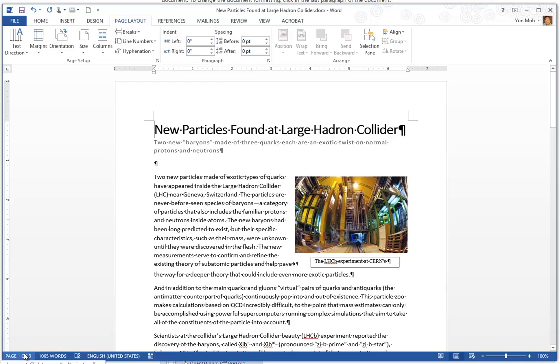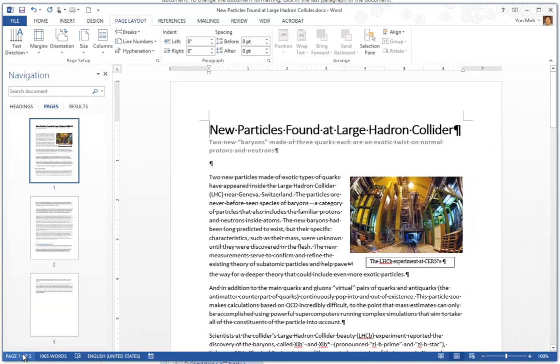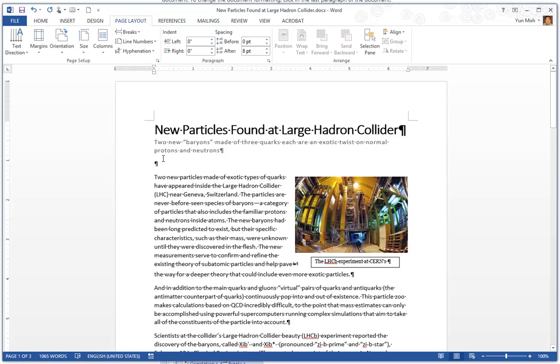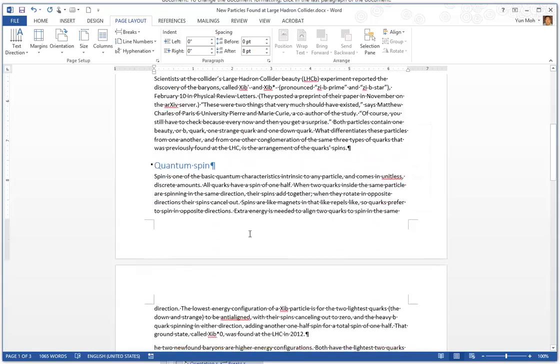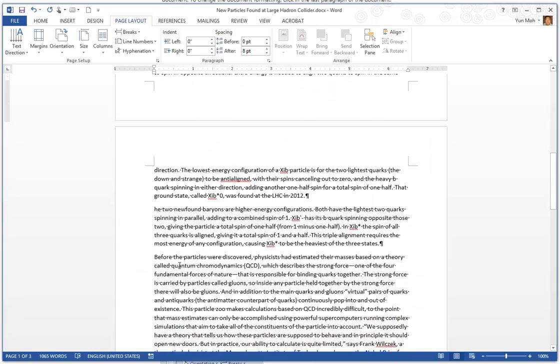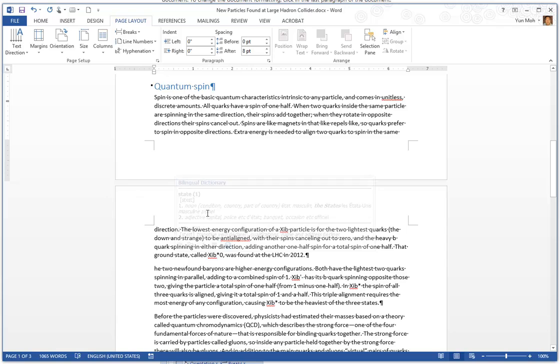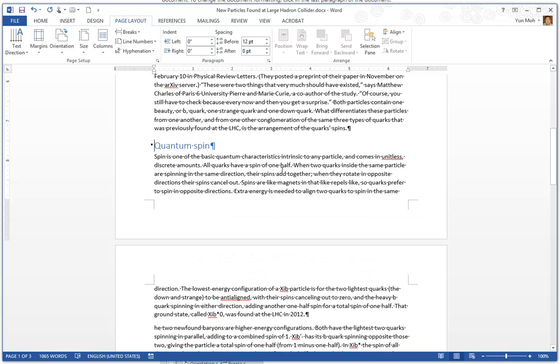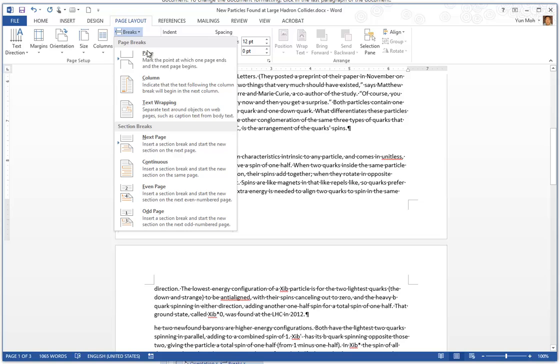If you look down here, it says page 1 out of 3. So you are looking at an odd page, because 1 is an odd number. Actually, let's put a page break there, I think that would be more fun.